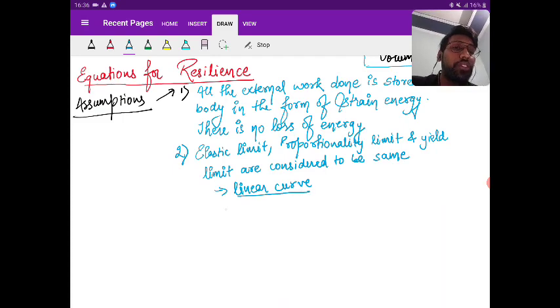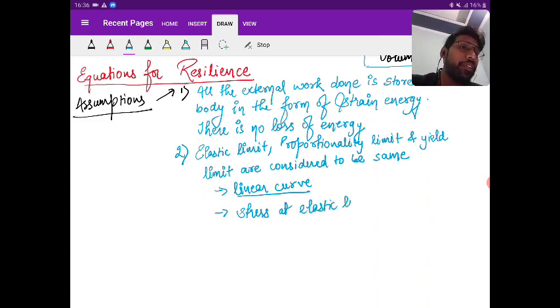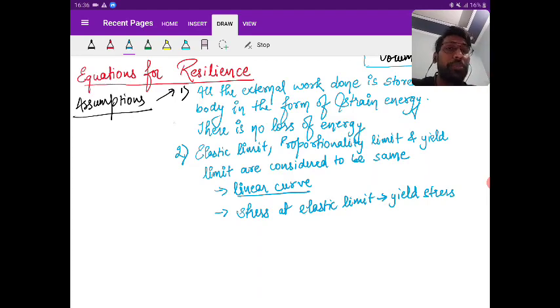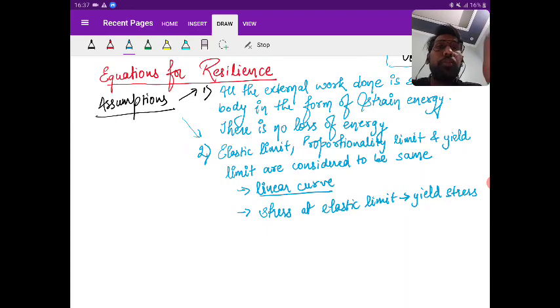Second, the stress at the elastic limit can be considered to be yield stress, because of the assumption that we are taking. Okay, so these are the two assumptions. I hope it is clear to everyone. Okay, so let's move with the derivation then.